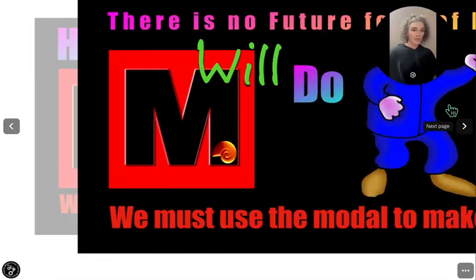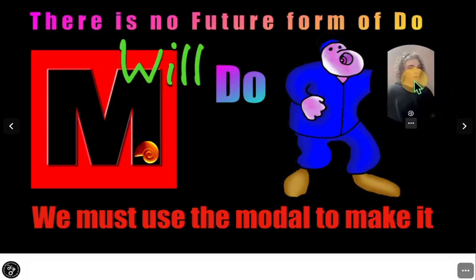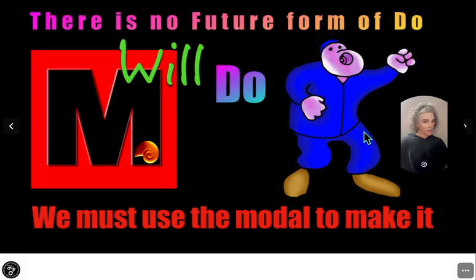Again, there is no future form of the verb to do. So will plus do is will do. We must use the modal to make the future with do. So do how? Do will do. Do going forward.